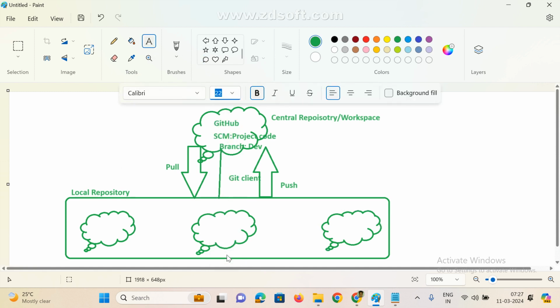Now see here, this is the untracked files or working tree, both are the same. And this is the index area, and this is your local repository.